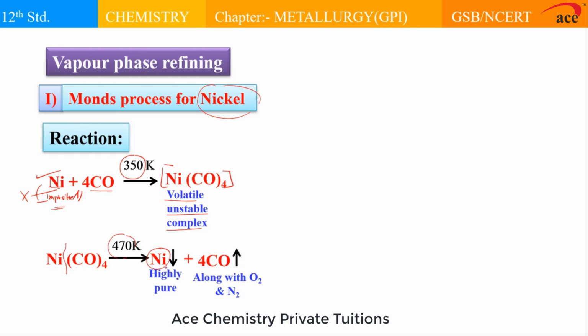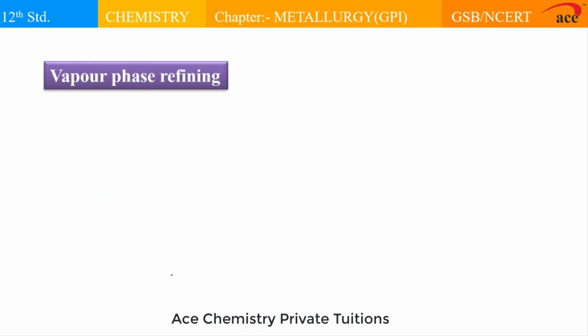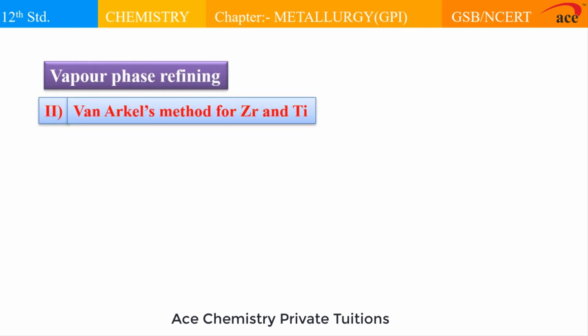So this residue, if you will see, it is what? Free from the impurities. So it is the highly pure nickel. So what we have done in this step, if you'll see again, the metal and the impurities are allowed to react with the carbonyl. Carbonyl reacts only with the metal, it does not react with the impurities. It first forms a volatile unstable complex, that is tetracarbonyl nickel, and that complex is again thermally decomposed at higher temperature to give residue, which is highly pure. This is nickel metal.